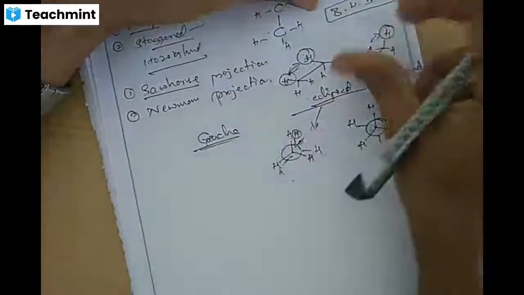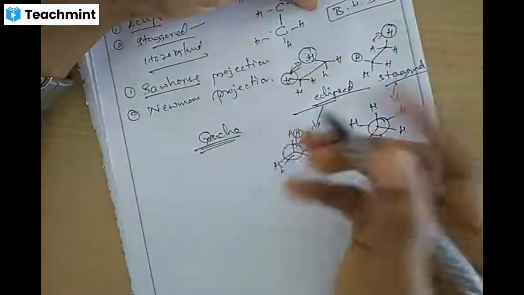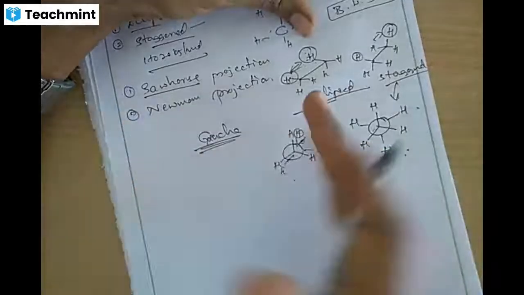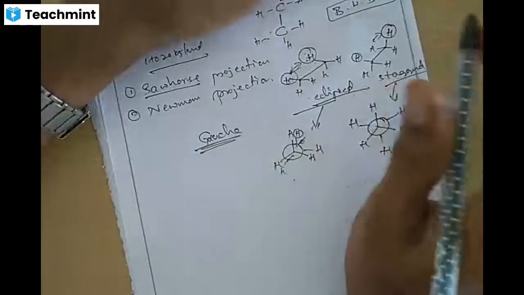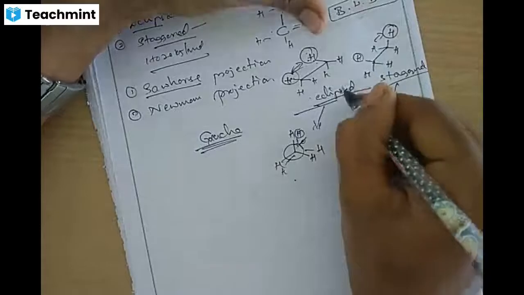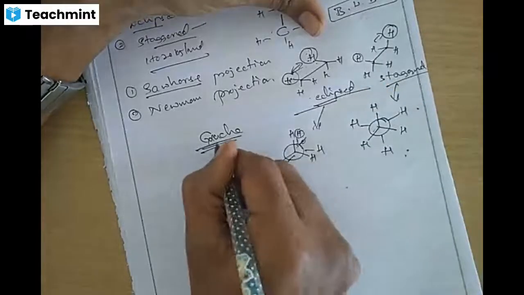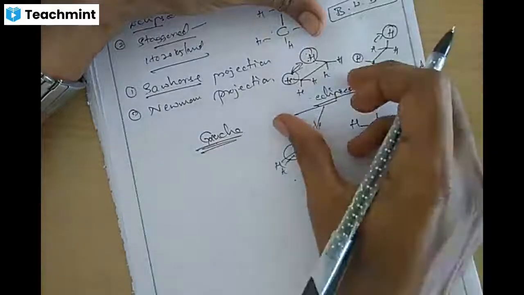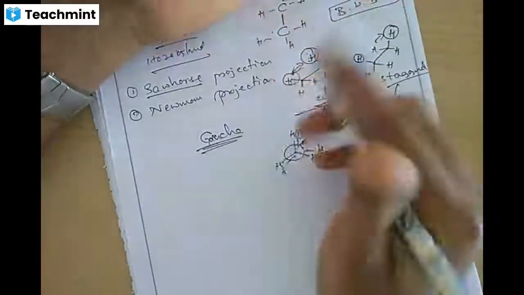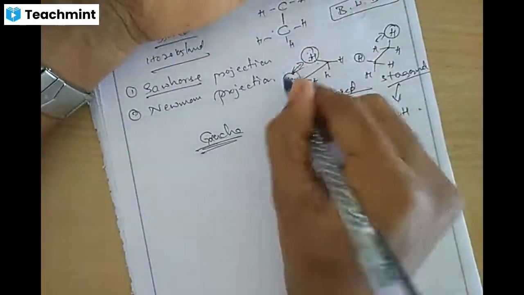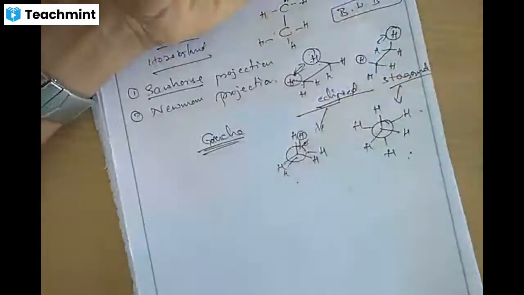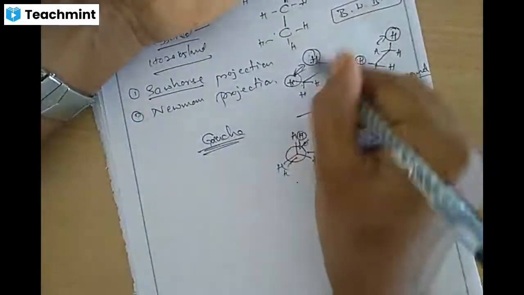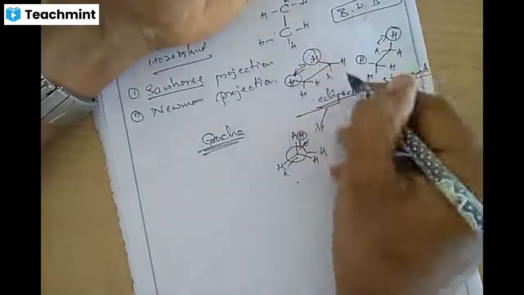Out of this, the intermediate we get, gauche, is also an eclipsed-type conformation. What is the difference between eclipsed and gauche? In eclipsed, the substituent groups of any molecule are near each other, whether hydrogen or CH3 or any group.